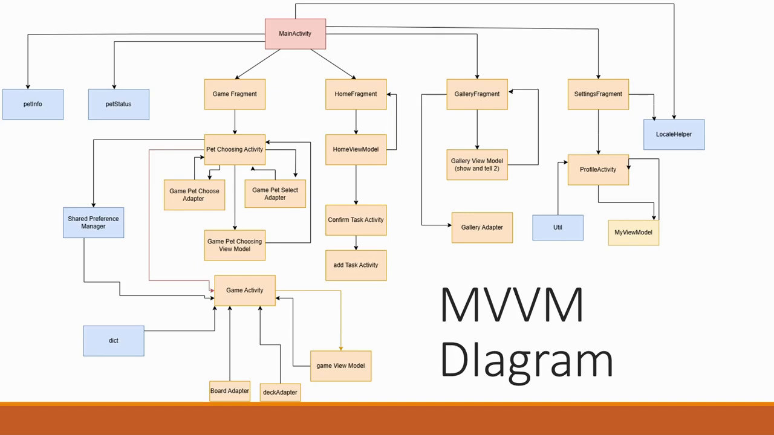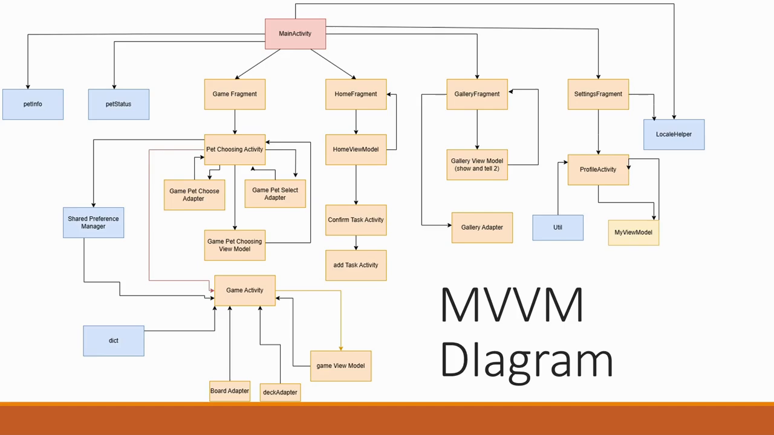So when our game is running, it's going to update the data in the game view model. The game view model will trigger the UI change in both the adapter and the deck adapter, which are the grids in our gameplay.